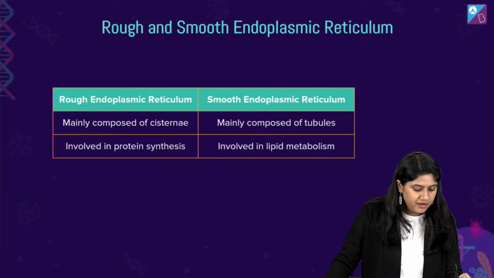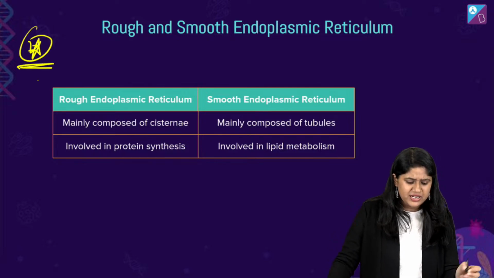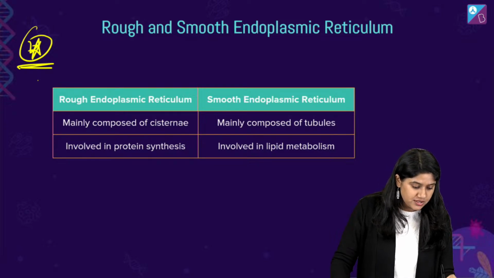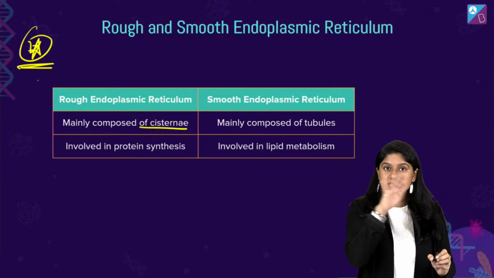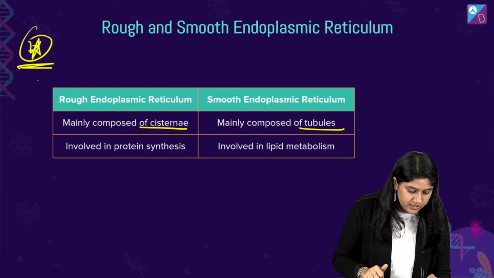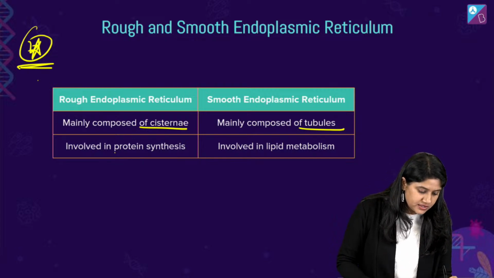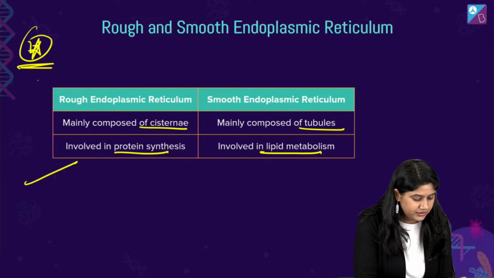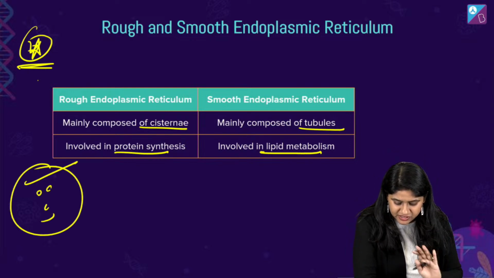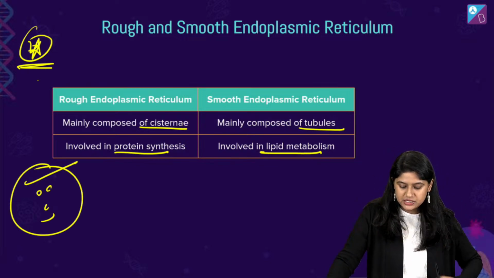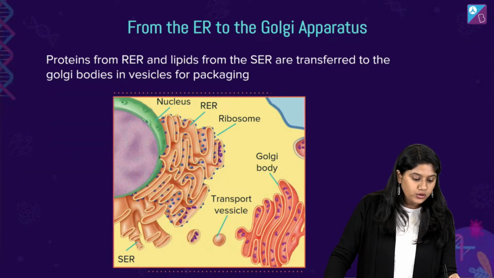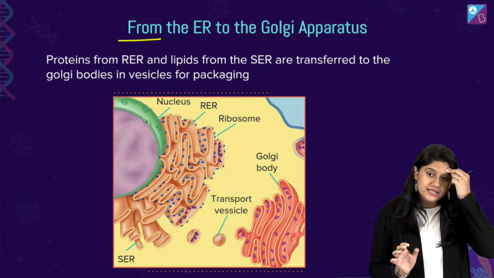Now, everyone, this is something really very easy. You don't have to take a screenshot, but just have an understanding of the main difference. Rough ER is composed of cisternae, and it has protein synthesis. Smooth ER has more tubules, and of course we have the lipid synthesis. This is important. We already know this, there is nothing tricky in it.